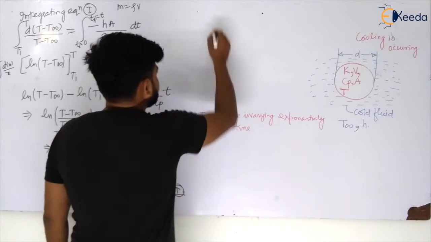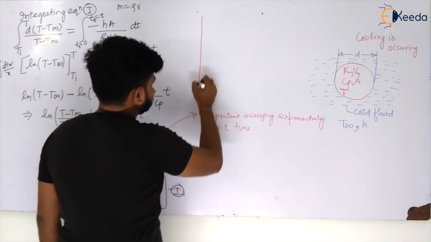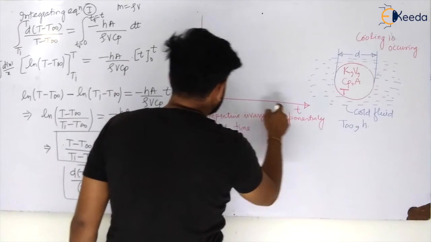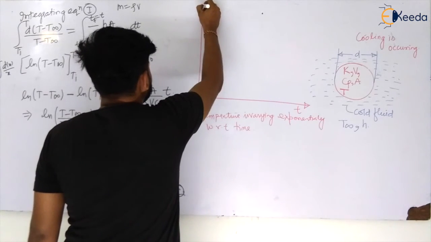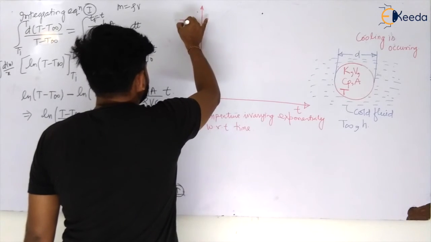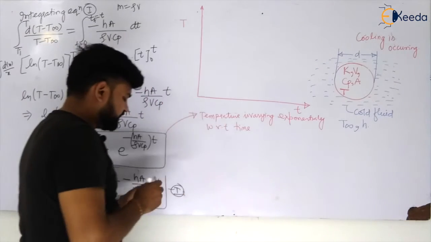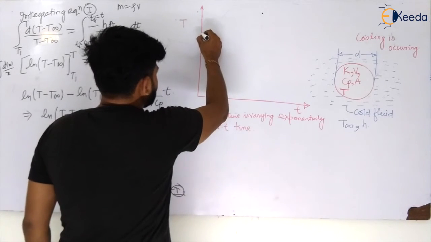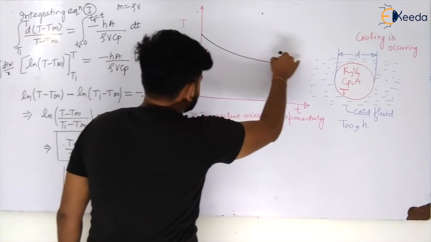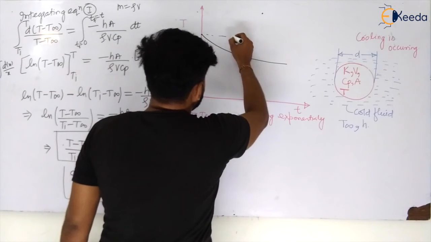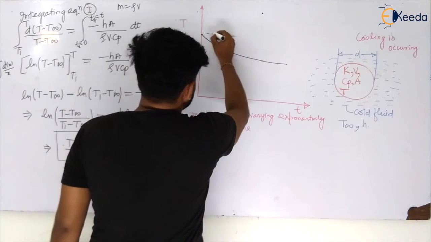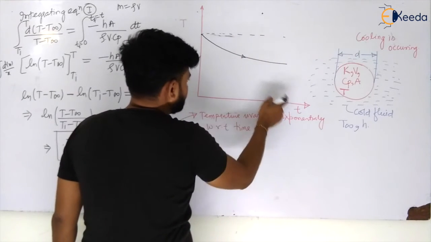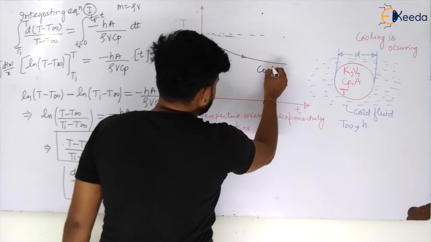So let us say, if I have time t on this plot, that is x, and temperature T on y, what will be the temperature variation? This will be exponential. It will be something like this, exponential in this direction with respect to t, and that graph is for cooling, my dear students.